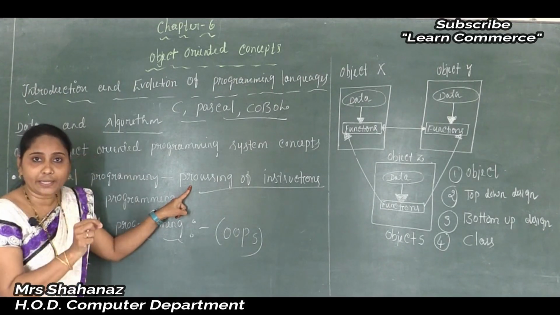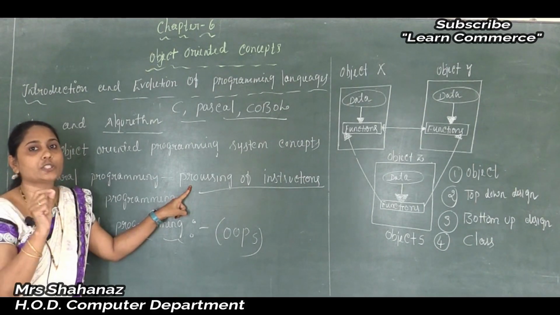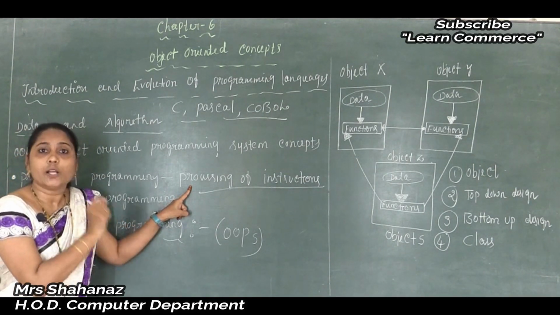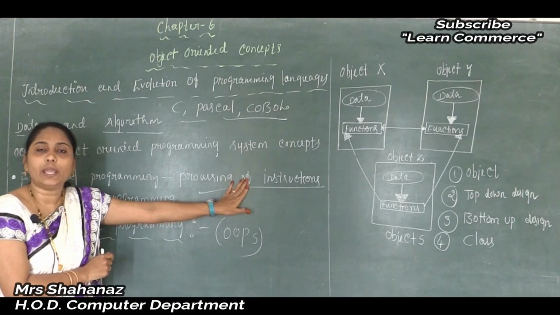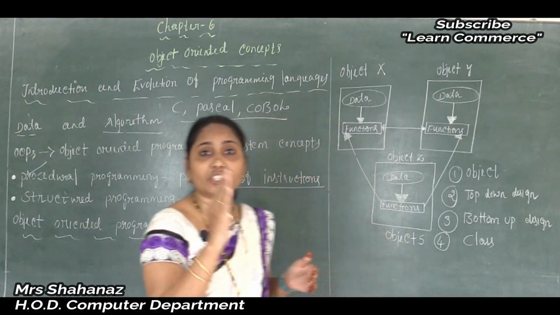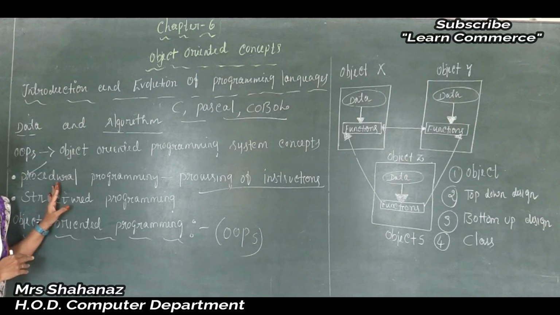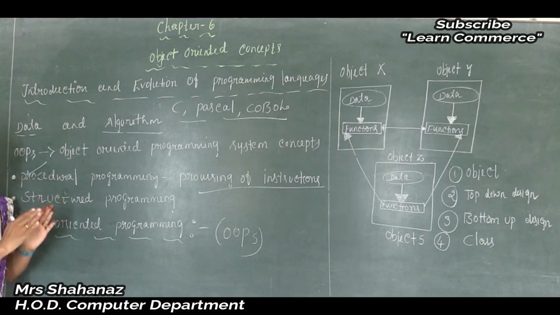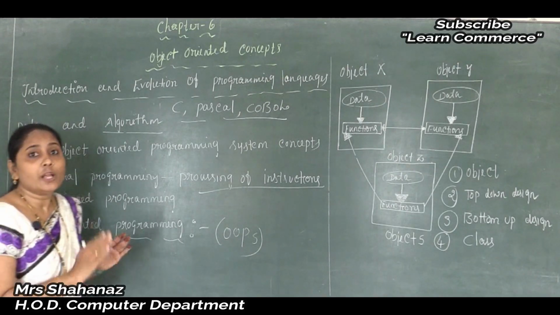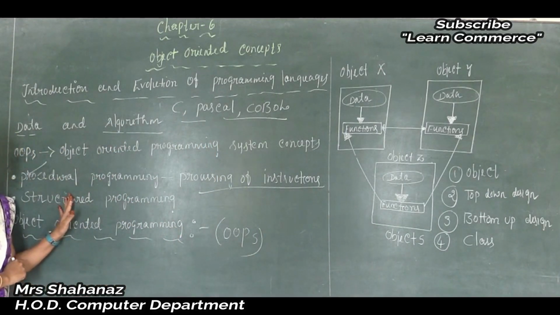That means if you write the instructions properly, then only is it possible to get the correct execution, result or output of the program. So it mainly deals with the processing of the instructions in order to get the desired calculation result. Clear this point here. And also we can say that it therefore gives more importance to the algorithm. That means while solving a program, first of all we need to write the algorithm. So we can say it emphasizes more on the algorithm.